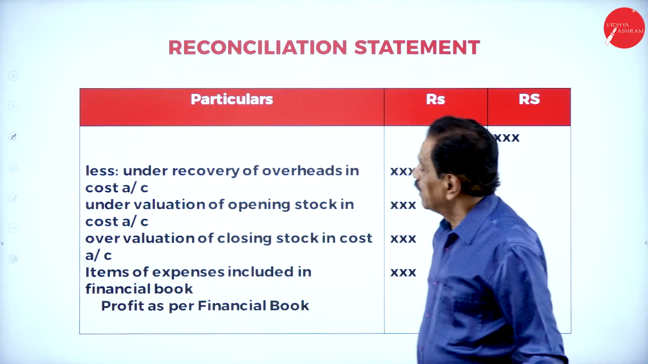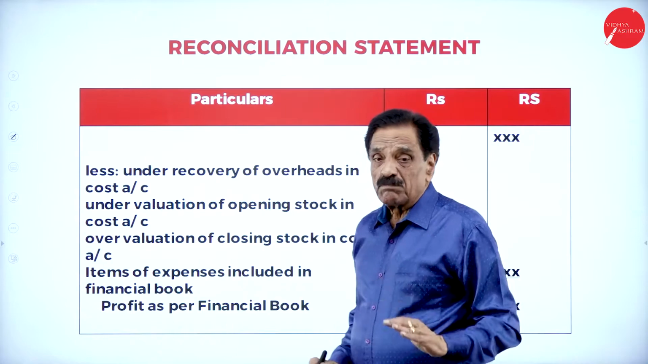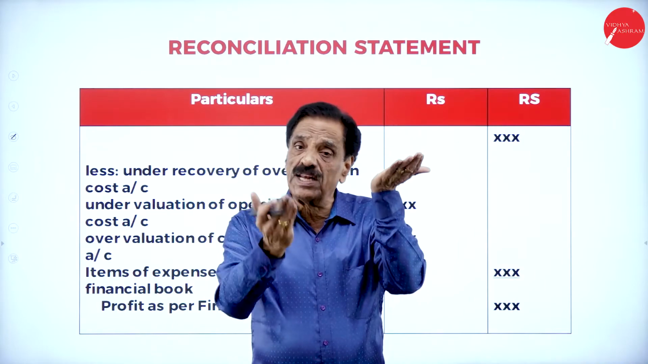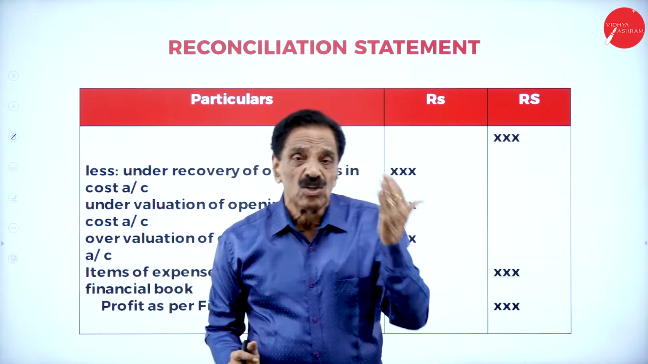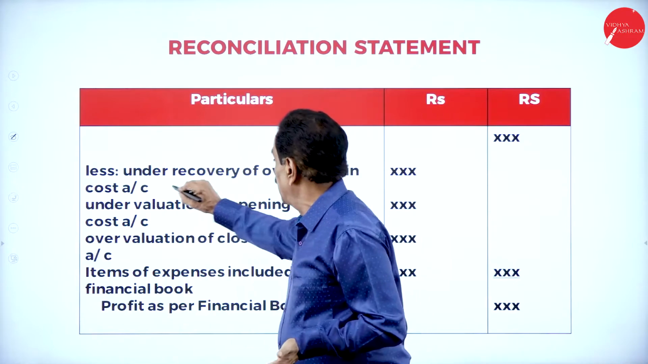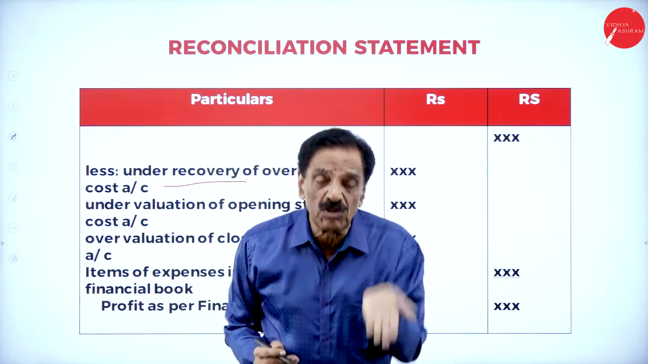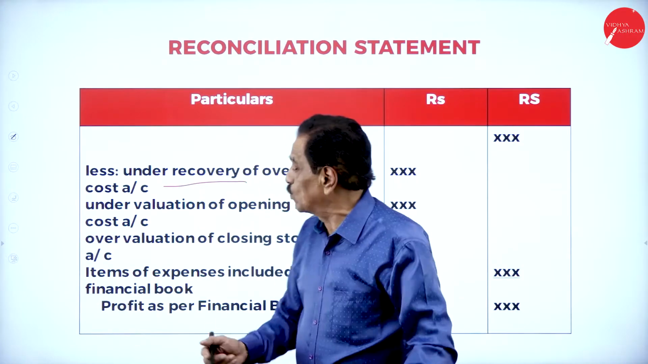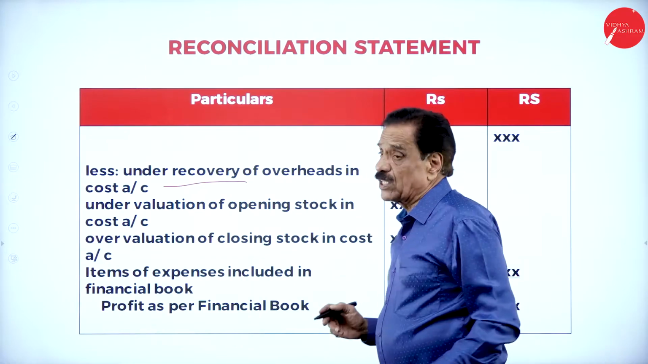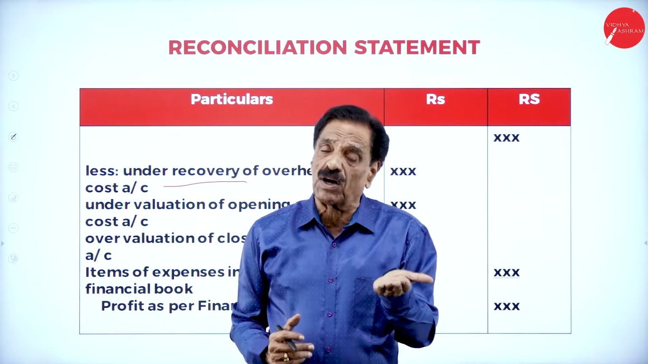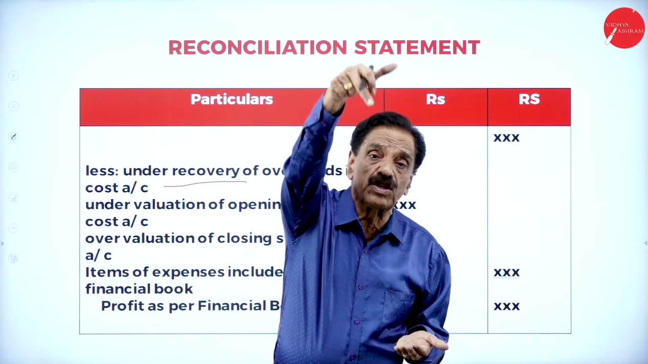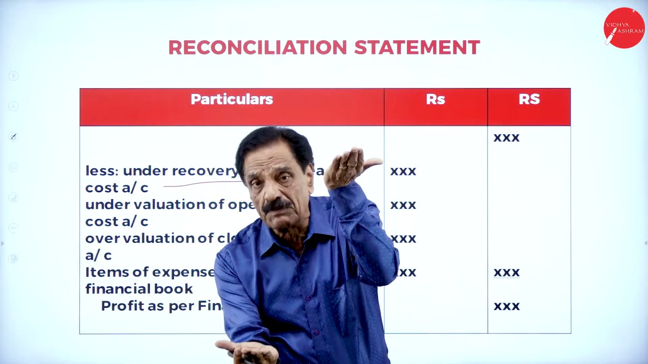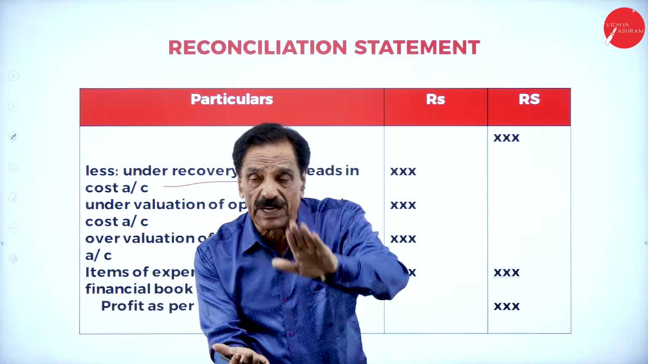Next. Less or under recovery of the overhead. By chance, if you charge overhead at a lesser amount, your profit will be increased, whereas financially they charge correctly, whereas in your costing, you charge under recovery. See that? Less recovery. When you say less recovery, your profit will be more and financial profit will be less. To make them equal, it is reduced, minus. Undervaluation of opening stock. If you are showing the less opening stock, they are showing 60,000, you are showing 54,000, your profit will be more. When your profit is more, theirs will be less, so reduce your profit to the extent of that amount.